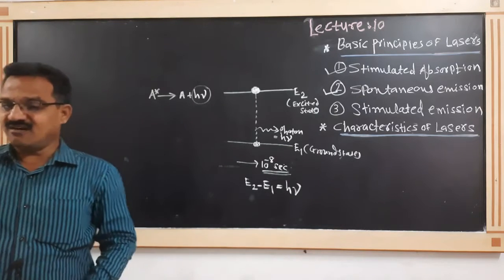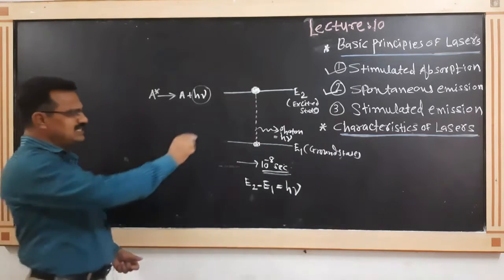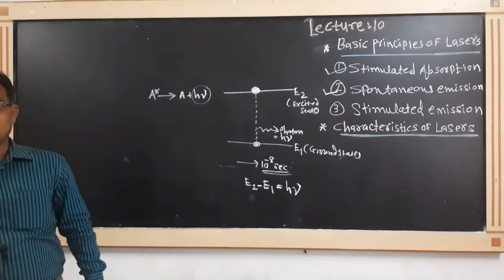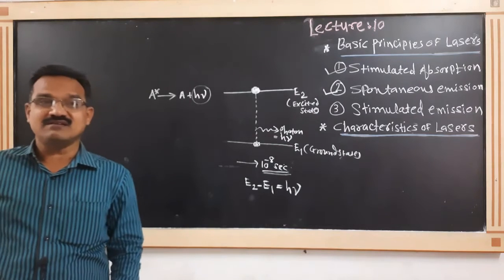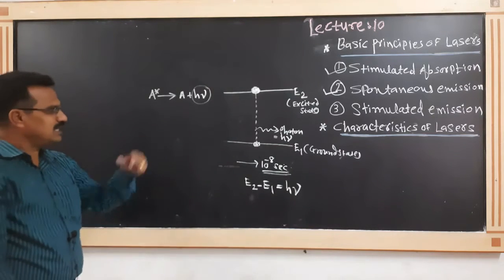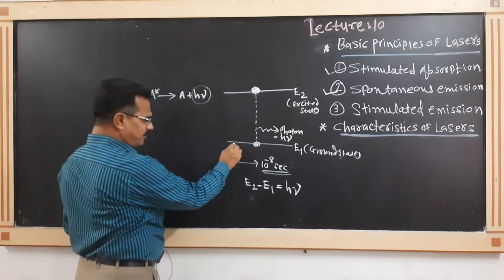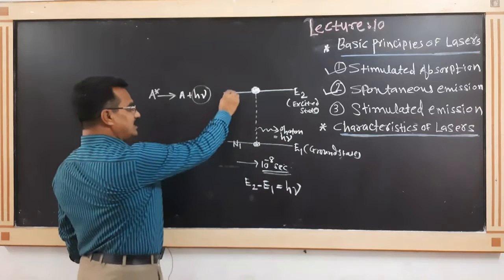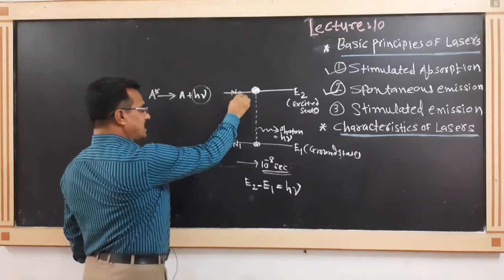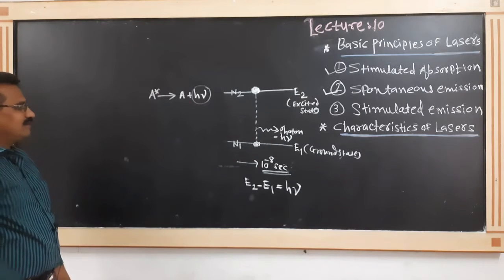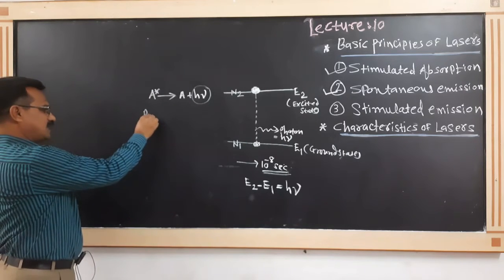After considering all these things, here is the number of excited atoms. The next point you remember is what is meant by the rate of spontaneous emission. For the rate of spontaneous emission, suppose the number of electrons present in the ground state we call N1, and the number of electrons present in the excited state, suppose N2. That is the rate of spontaneous emission.